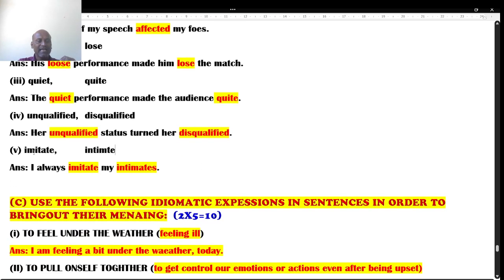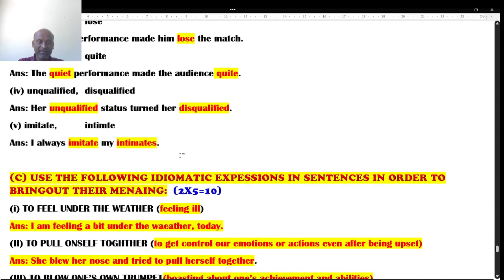Next one, imitate and intimate. They sound entirely different here. But anyway, I don't think this is a homophone. It is entirely different, but these words must be used in our own sentence. Imitating is copying others. Intimate is nothing but informing. I always imitate my intimates. This is what I have tried to write in that.